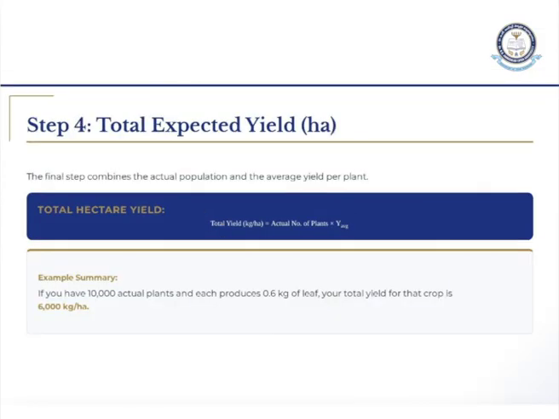Next, fourth is total expected yield. This is the main thing you have to know and always register in your log books. It is the final step, which combines actual population and average yield per plant.